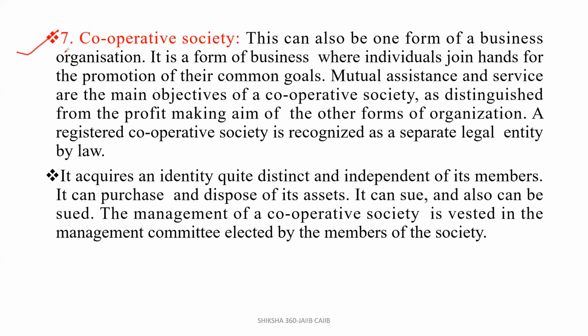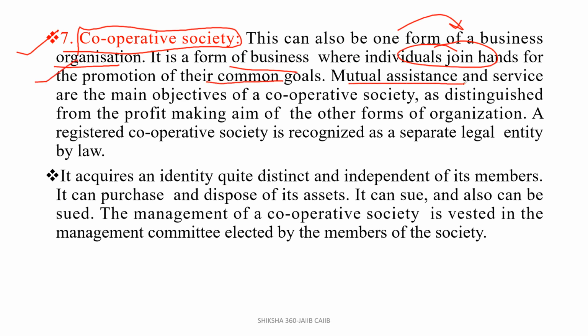The next point which we have to cover here is regarding the cooperative society. This can also be one form of a business organization. It is a form of business where individuals join hands for the promotion of their common goals.